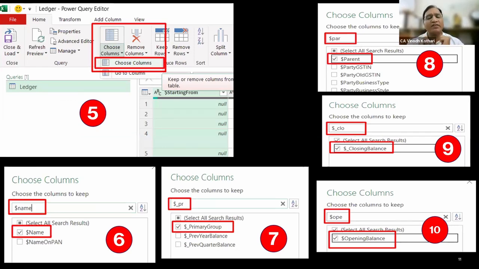Now, what is this Power Query? The preparation of financial statements I am going to show is without formulas; no formulas required. Power Query is a method of automation with Tally data, where you can automate your data, generate the report, and do the working on your data.